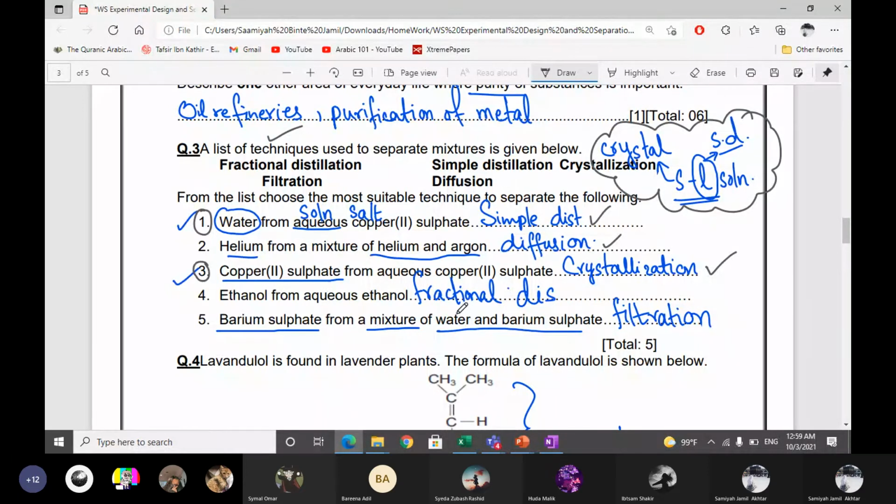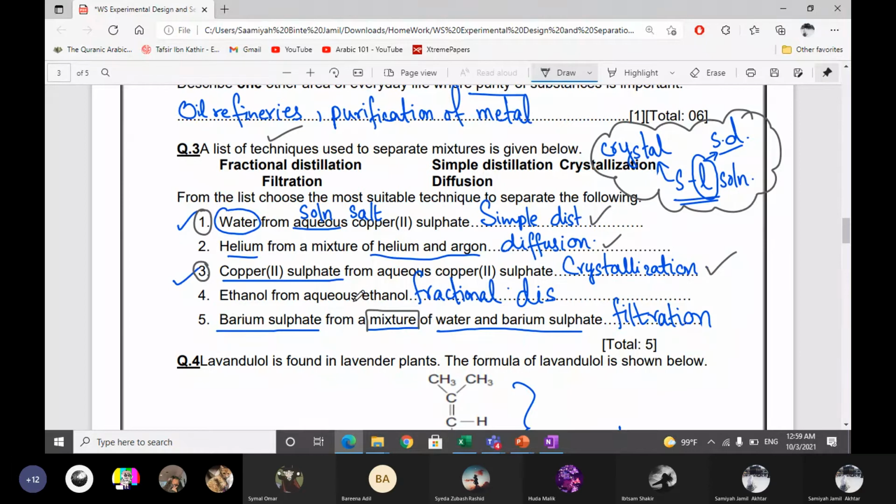Like number 4, ethanol from aqueous ethanol. Now this is fractional distillation, because aqueous means water, and we have ethanol. Number 5 is barium sulfate from a mixture of water and barium sulfate. It's a mixture, so barium sulfate is insoluble in water. It settles down at the bottom. So if it is insoluble, obviously we can separate it by filtration.